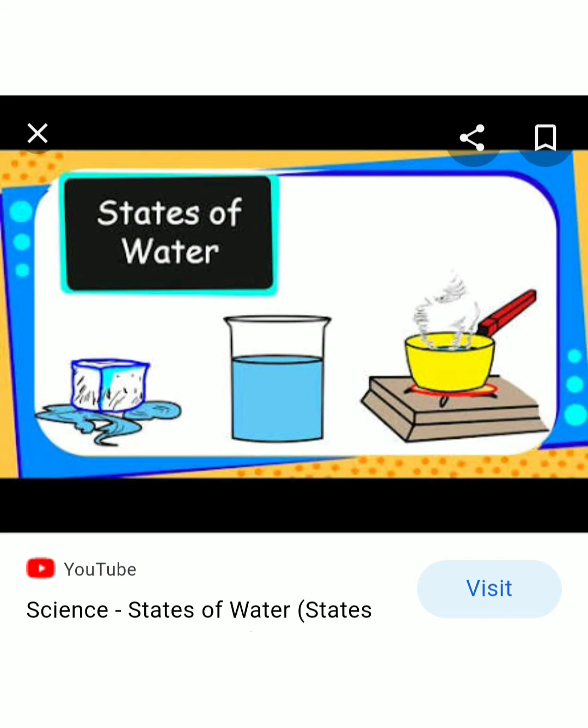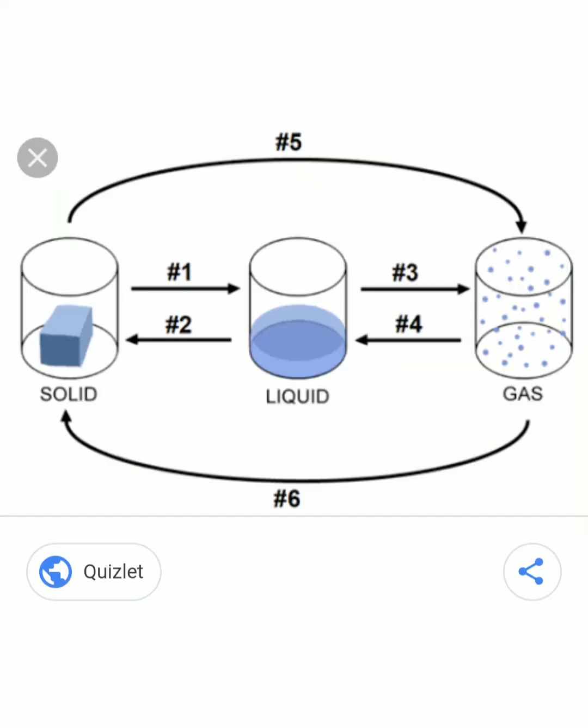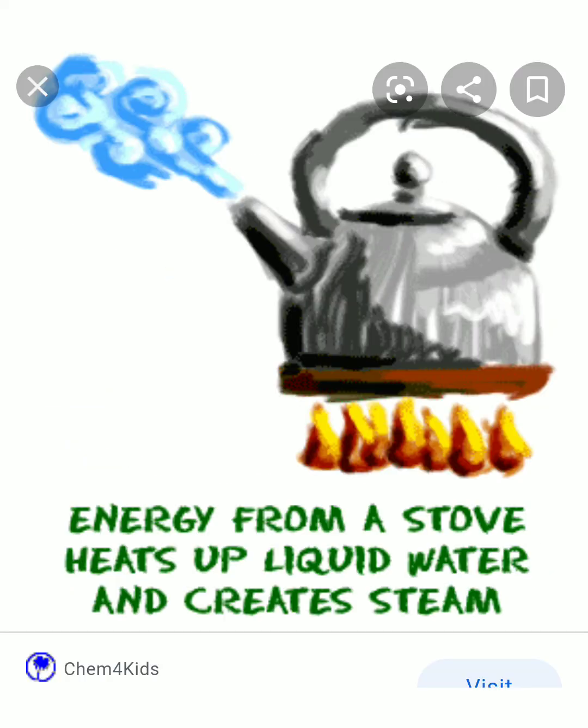Then water absorbs heat, it gives steam. So you should write absorbs heat on the arrow mark. Then steam releases heat, it will become water. Then water by releasing heat will become ice cube. Okay, I think now you can understand what points are to be written.